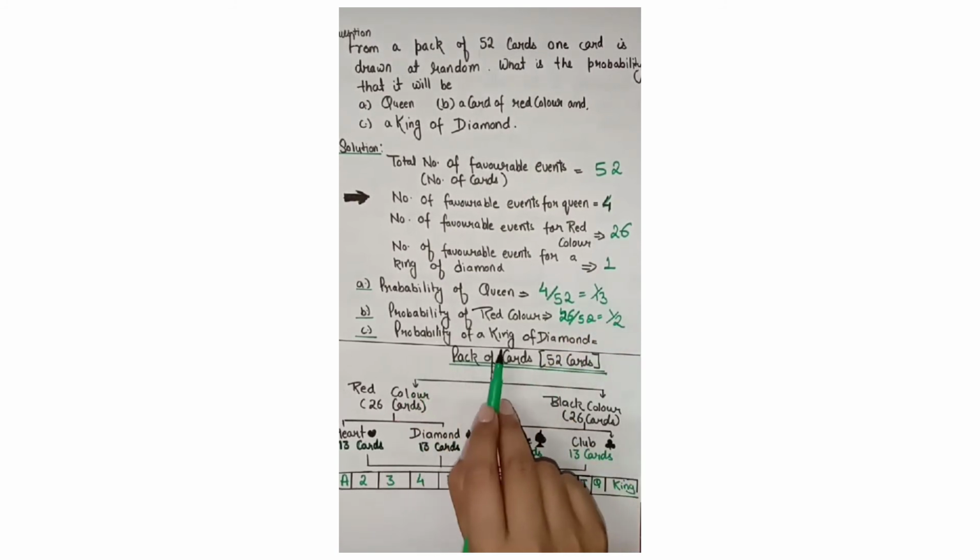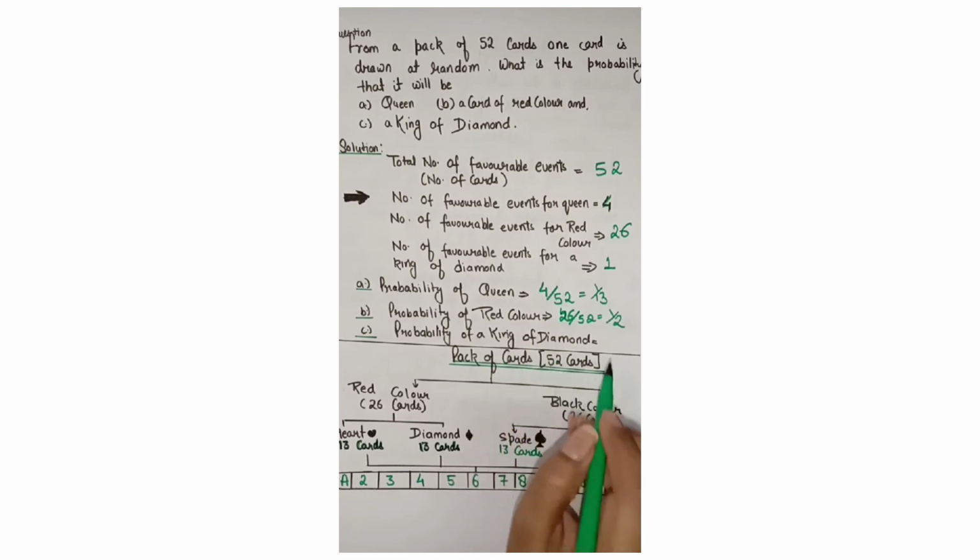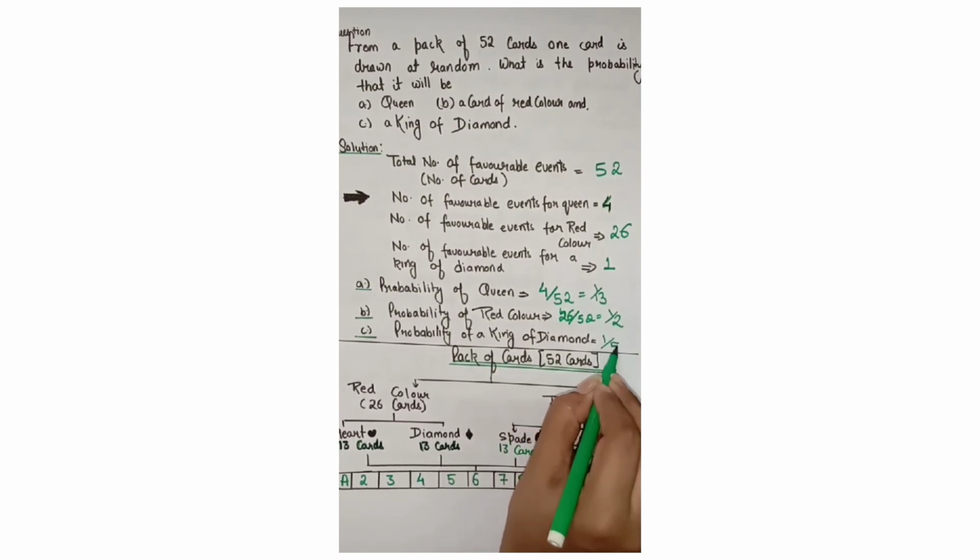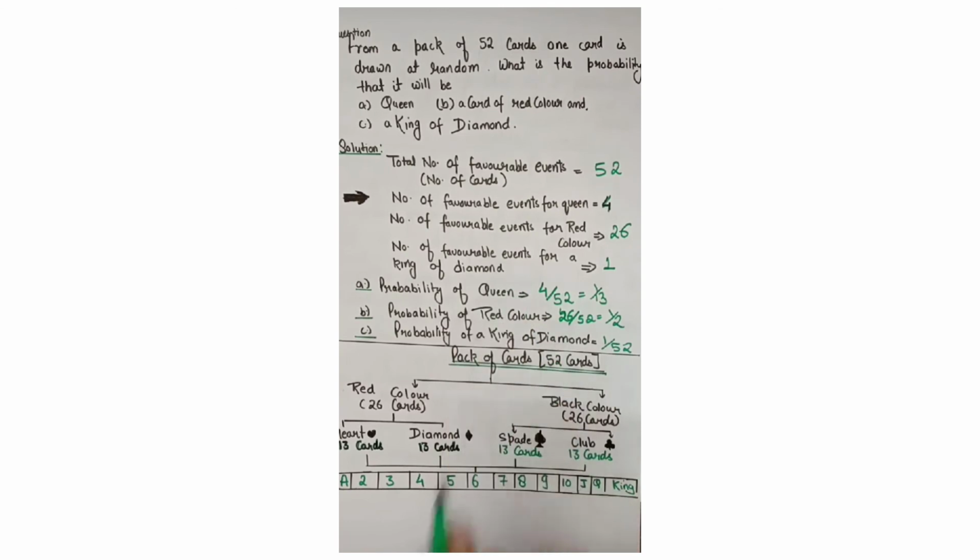Next, the probability of getting a king of diamond will be 1 by 52. So this is how you can find the probability in the simplest of cases. And do remember this particular chart because it will help you in later questions also, because the majority of the questions are asked from this particular card set. It could be coins also, it could be ball games also. So for this you can read this chart.